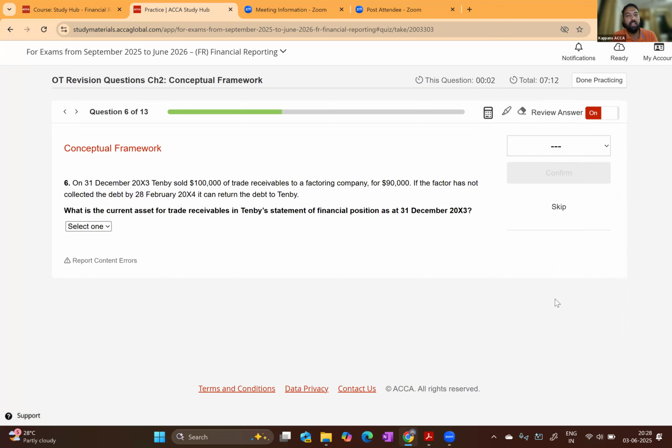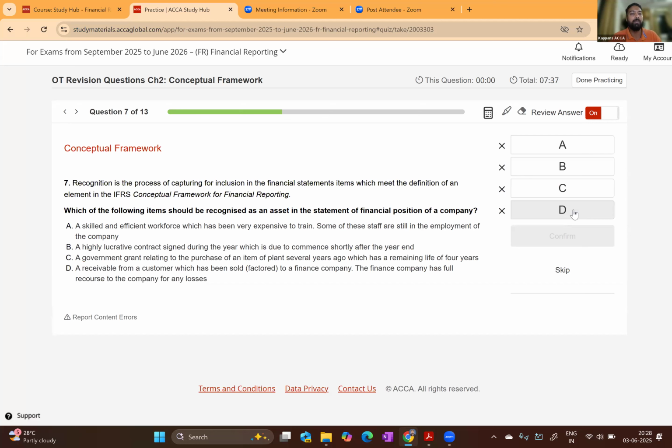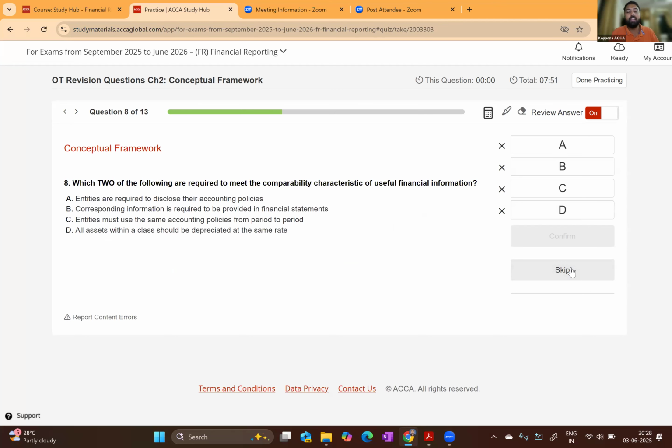The sixth question is not actually related to the conceptual framework. It is related to trade receivables and factoring. If you have attended my classes at Kaplan School of Accountancy and Management, Kerala's first platinum approved learning provider, you know that this particular topic I have explained in chapter number 5, IFRS 15, revenue. So I'm not explaining this again for the benefit of my students at Kaplan School of Accountancy and Management. So skipping that. The seventh question is again related to a factoring arrangement, which we have discussed in my class. So I'm skipping that particular item as well.